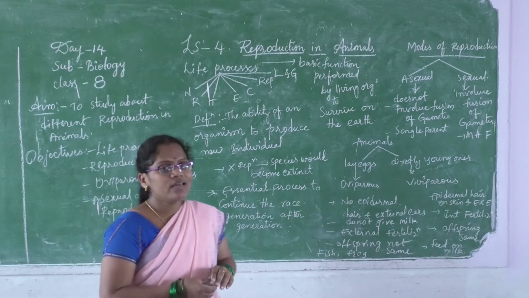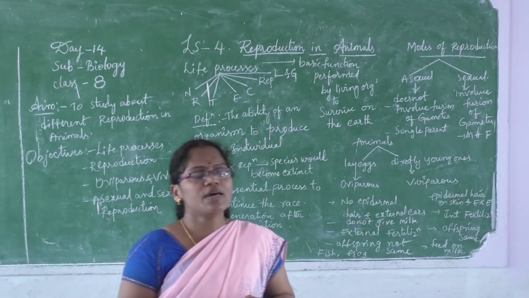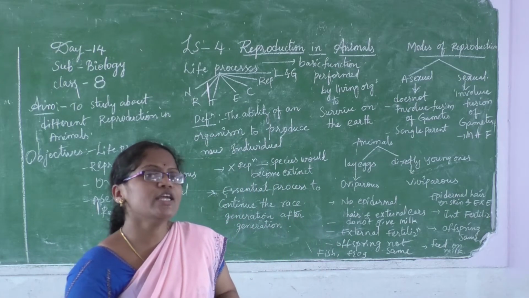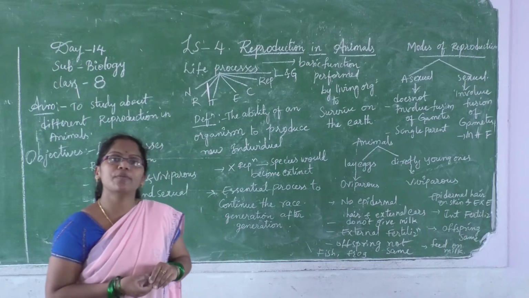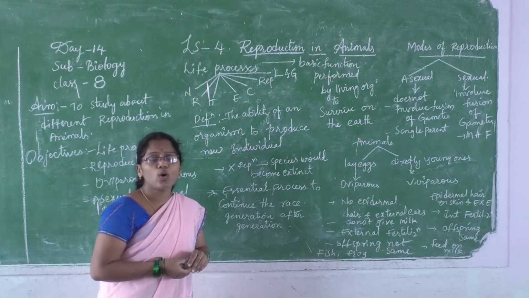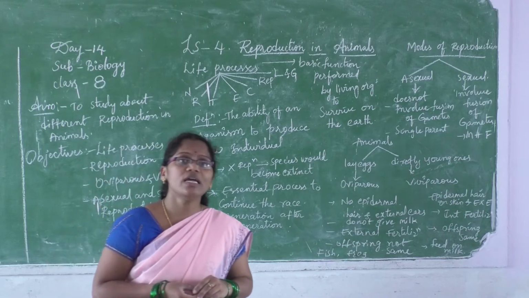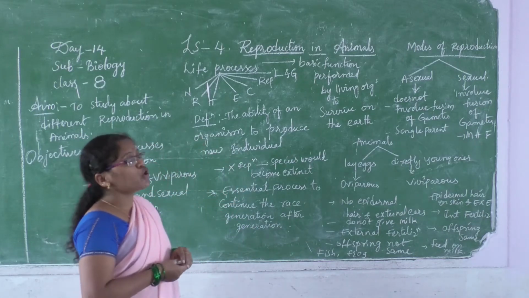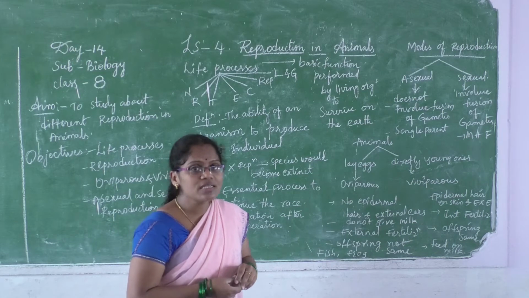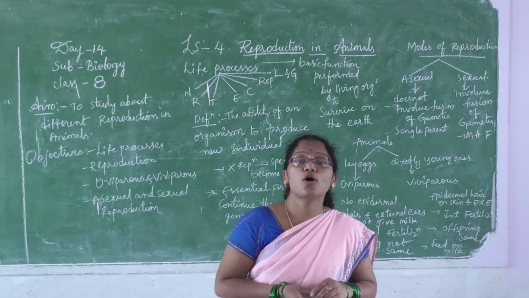In earlier class 7 we have studied about reproduction in plants. I think you already have some idea regarding reproduction, but in this class we are going to learn about reproduction in animals. Before going to that, let me explain the word life processes.